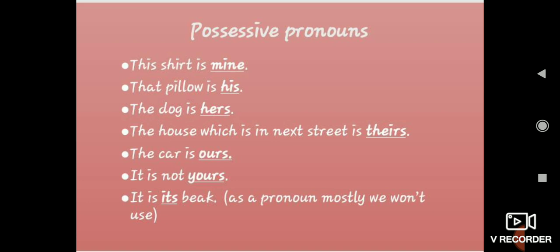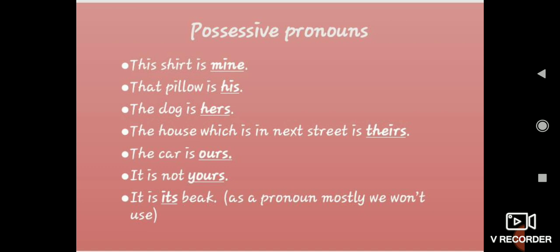Okay, that pillow belongs to a person who is a boy. So we are using "is". The dog is hers. It denotes a girl. Hers denotes a girl. The house which is in the next street is theirs. Okay, it belongs to them. That is only, they have mentioned theirs.